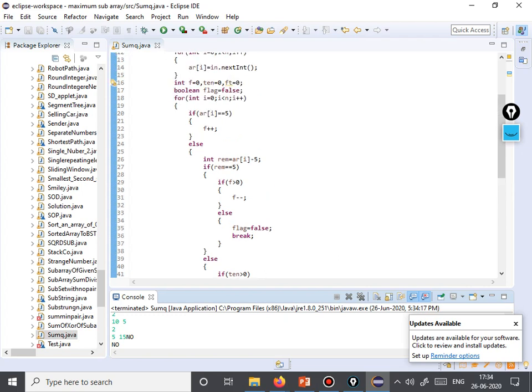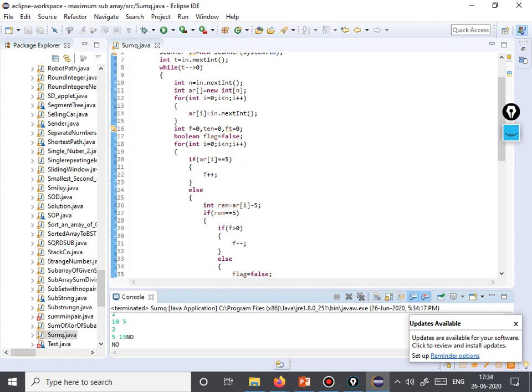If array[i] is equal to 5, yes, it is equal to 5. Increase the coins of 5. Then we check for the remainder amount, array[i] minus 5. If remainder was 5, check if f is greater than 0. f minus minus. Okay, correct. Flag was false.